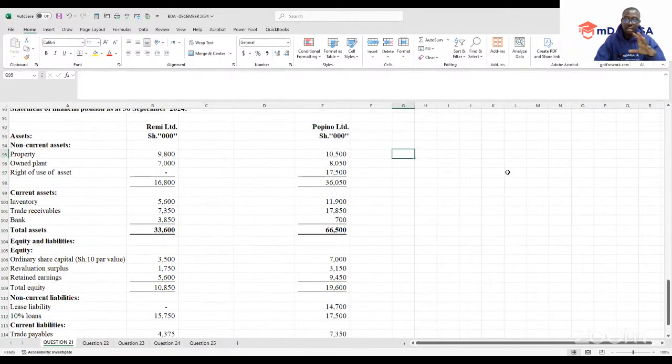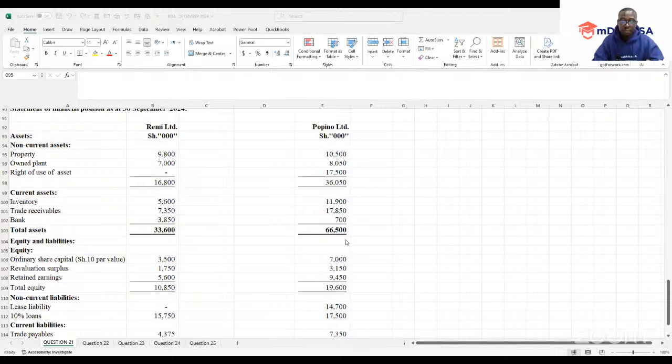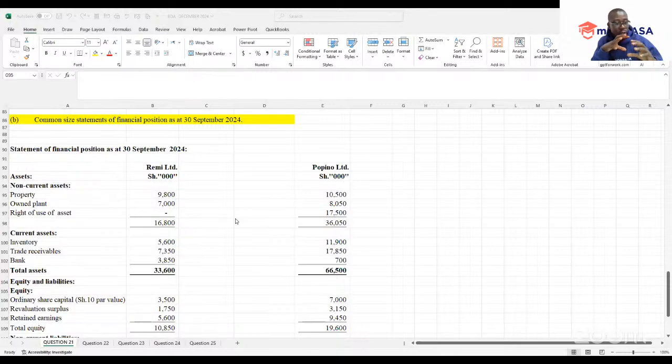When we are at our statement of financial position, how are we going to prepare our common size statement? The base in our SFP will always be the total assets. Remember, total assets will always be the same as total liabilities. So that's why the base to use will be your total assets.